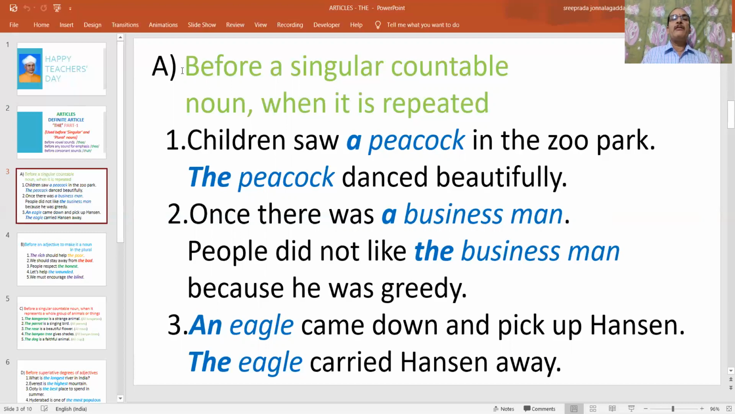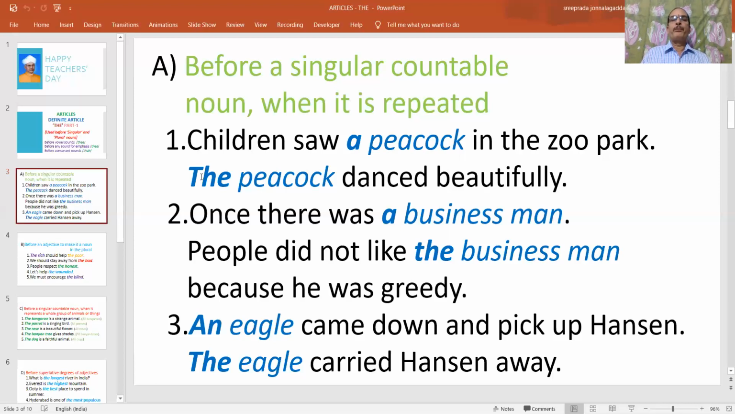So what is the first point here? Where to use the first? Before a singular countable noun when it is repeated. For example, children saw a peacock in the zoo park. Here peacock is a singular countable noun, and moreover it is beginning with a consonant sound, that's why we are using a before it. But in the second sentence, the peacock